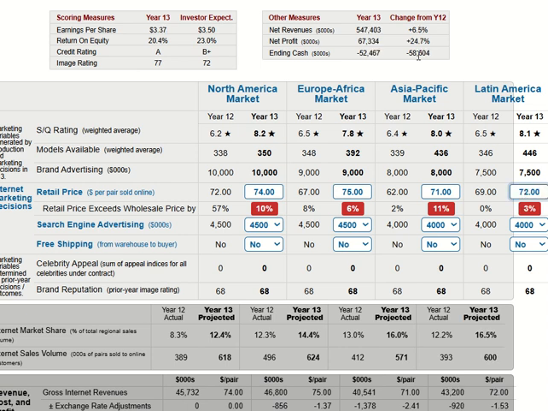Make sure that when you adjust the retail price, you check whether the numbers increase or decrease here. I just do this as an example. When you increase the retail price, it will change the total net revenues, total net profit, and ending cash.